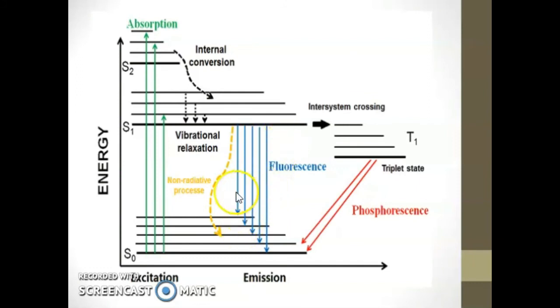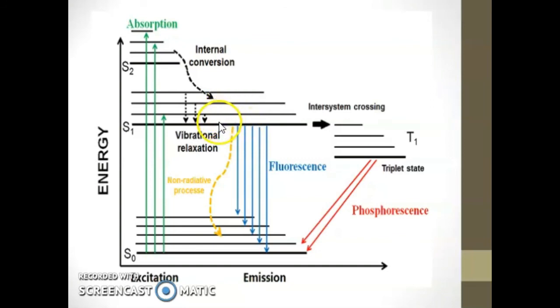Electronic excitation of the molecules in their singlet ground state S0 by light absorption raises them to some vibrational levels of one of their several higher singlet states, represented by S1, S2, S3, etc. From here, through non-radiative processes, the molecules can lose energy and eventually reach the lowest vibrational level of S1, that is nu 0.